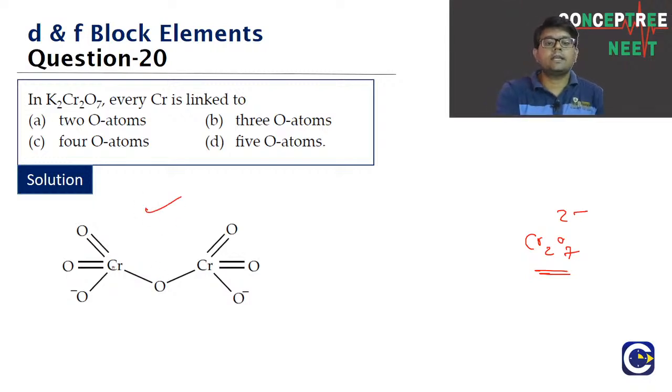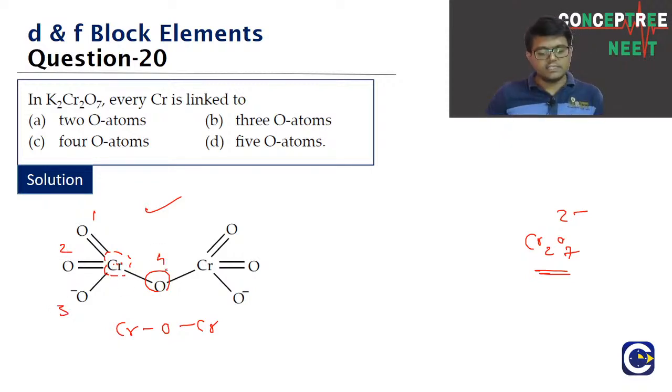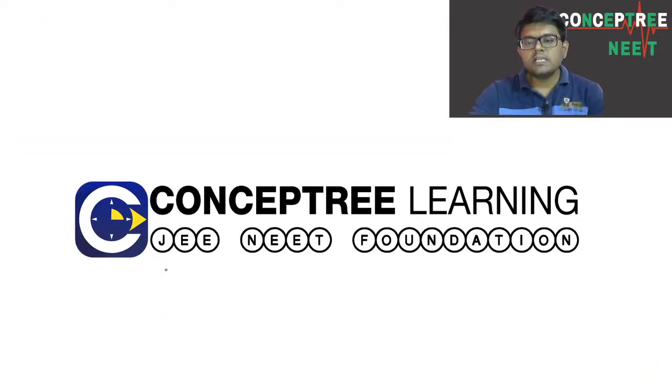This is the structure of the dichromate ion. In between two chromiums there will be one oxygen. So there is a chromium-oxygen-chromium bond, and each chromium will be separately bonded to 3 oxygens. This side 3 oxygens, this side 3 oxygens, and of course a chromium-oxygen-chromium bond. Overall, if you look at any chromium, it is bonded to how many oxygens? 1, 2, 3, 4. Each chromium is bonded to 4 oxygens. Clear, guys? So the correct answer is option C.